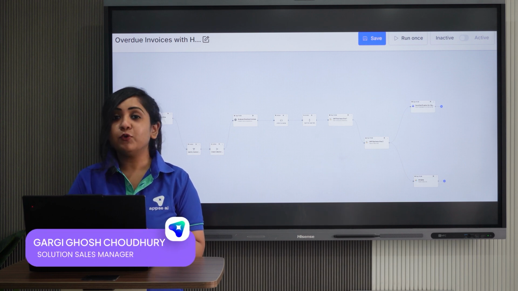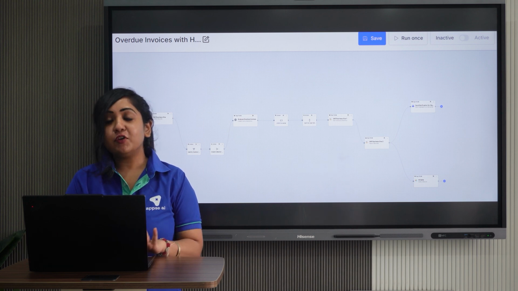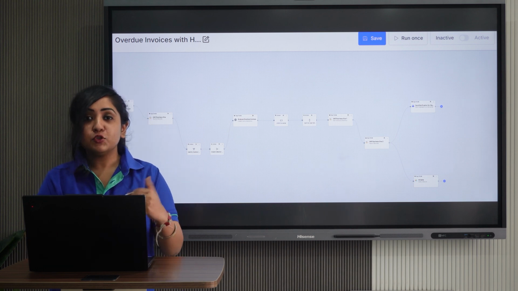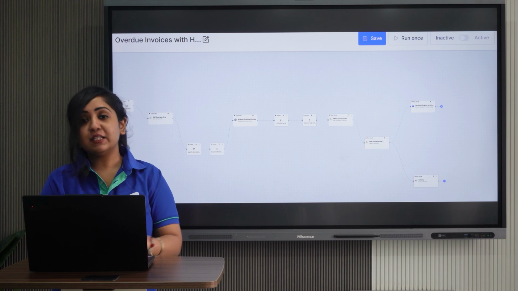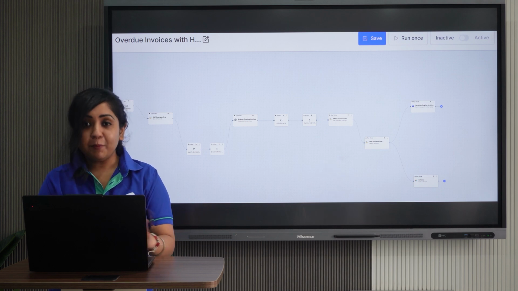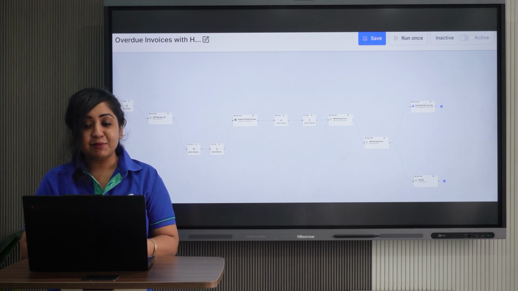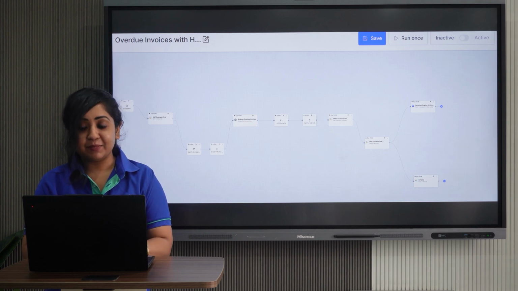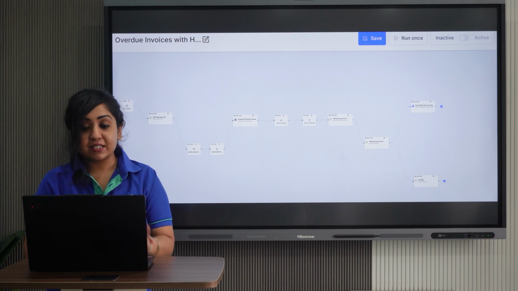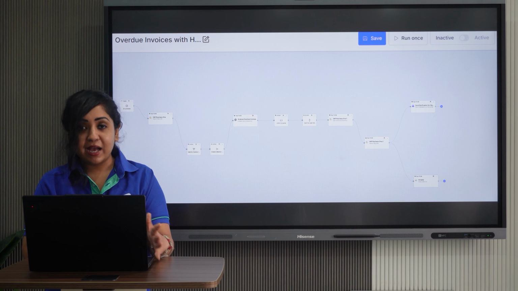Today, we will be focusing on how to identify high-risk overdue invoices from SAP B1 and send a notification to the finance manager over Teams. Managing overdue invoices is one of the most crucial tasks for finance teams, and it can be time-consuming and prone to oversight. If overdue invoices are not promptly addressed, then this can majorly impact cash flow and cause unnecessary